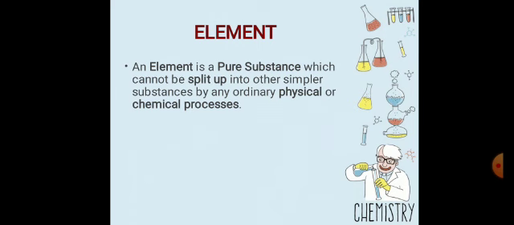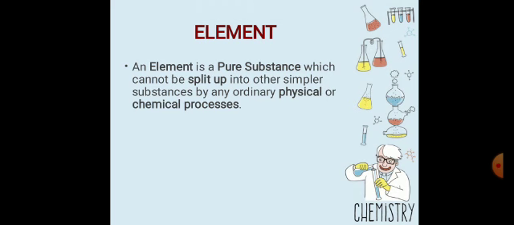An element is a pure substance which cannot be split up into other simpler substances by an ordinary physical or chemical process. That is the definition of the element. We divide this definition into two parts. The first part is that the element is a pure substance. The second part is that it cannot be split up into other simpler substances by any ordinary physical or chemical process.